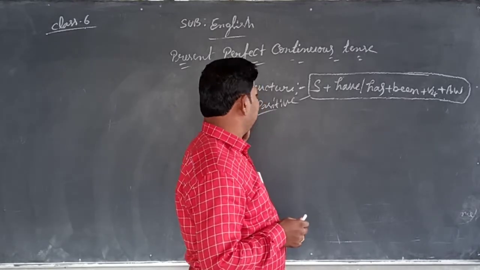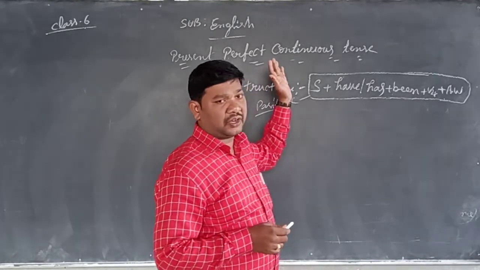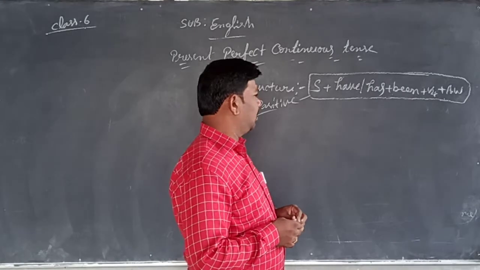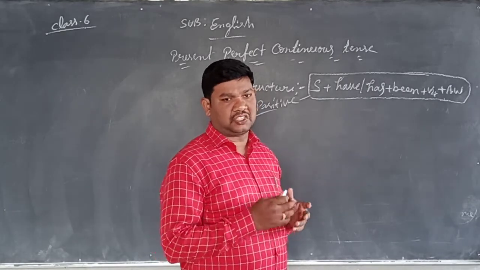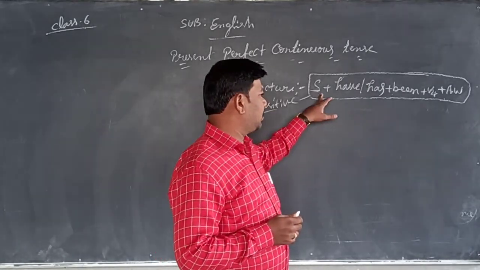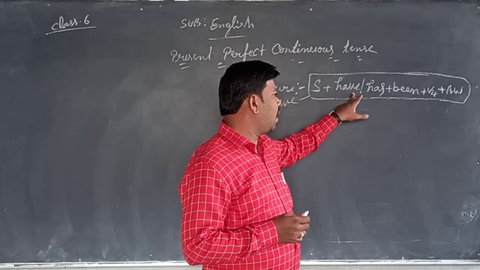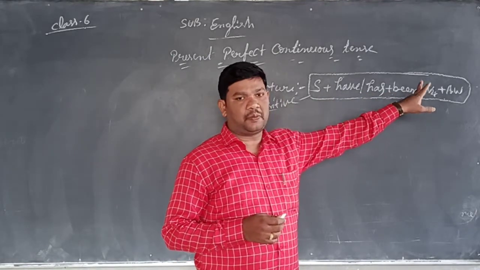WH question structure also we have been learning. So in this class, in present perfect continuous tense also, we are going to learn the various types of structures. The positive structure is subject plus have or has plus been plus verb-ing plus additional word.